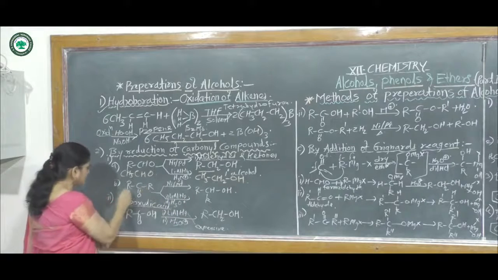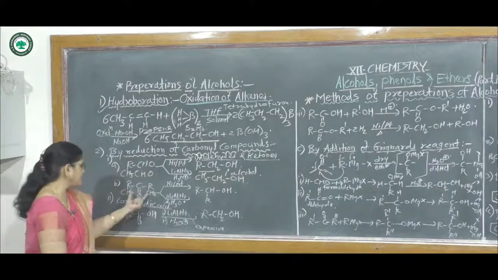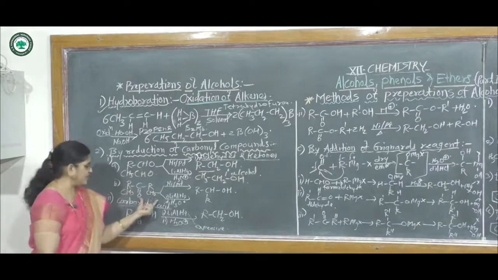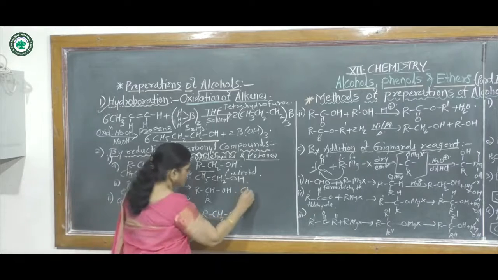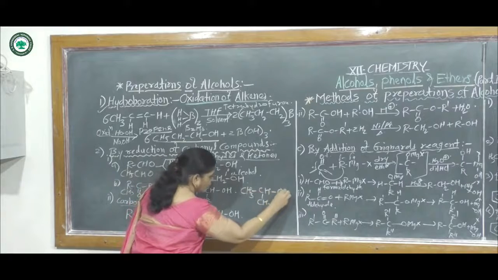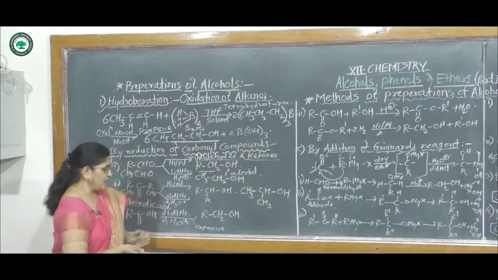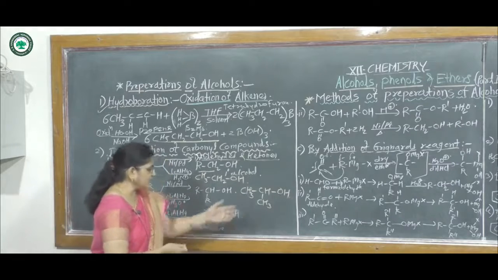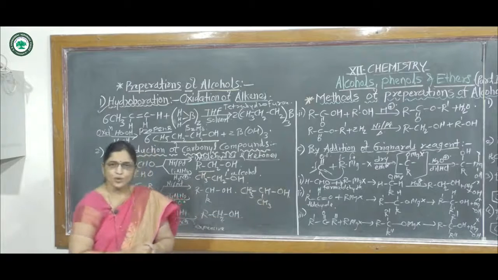For example, suppose acetone CH3COCH3 reacts with lithium aluminum hydride, then it gives CH3CHOHCH3, that means a secondary alcohol.